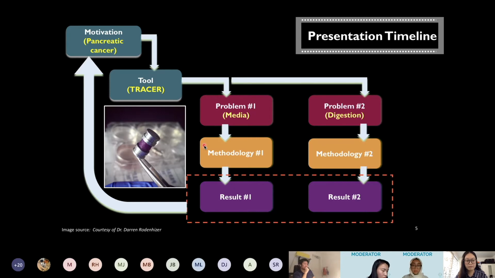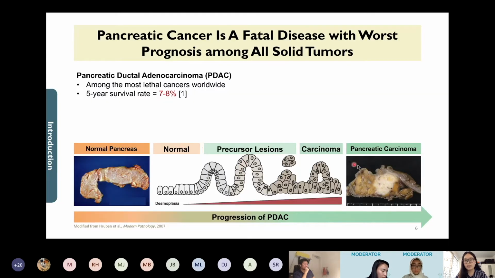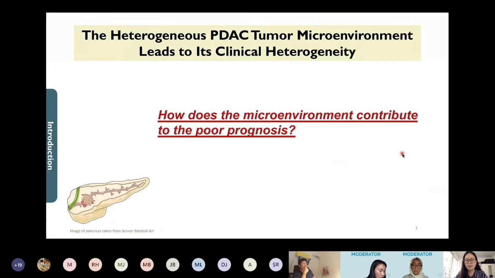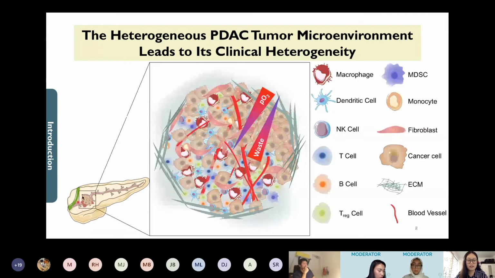bigger picture. So pancreatic ductal adenocarcinoma, also known as PDAC, is one of the most lethal cancers in the world, with a 5-year survival rate of only 7 to 8%. The poor prognosis is mainly correlated to the lack of effective treatments due to the tumor microenvironment. So how does the microenvironment contribute to the poor prognosis of the patients? Well, the answer lies within the high heterogeneity of this microenvironment.